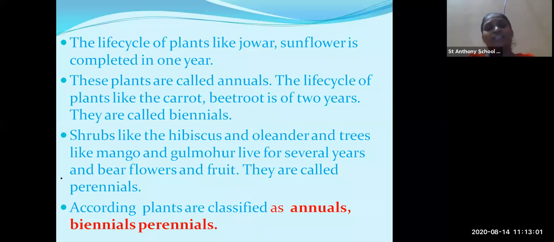And if plants grow for several years, they are called perennial. For example, mango tree. So in this slide, we studied that plants are also classified as annual, biennial, and perennial. Annual means 1 year life, biennial means 2 years life, and perennial means several years life.